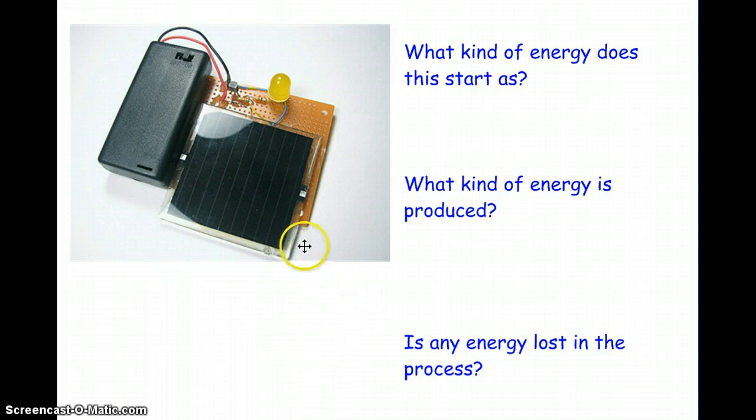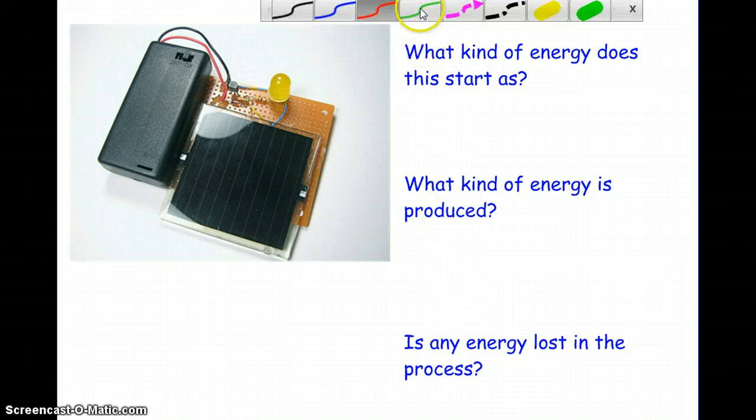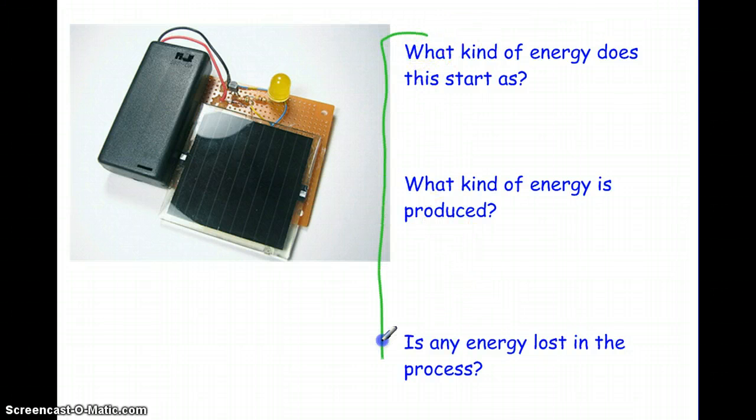What kind of energy is produced? Think about the light bulb and what that is doing. And is any energy lost in the process? Okay, these three questions we are going to talk about in class. So try to answer those on your own. Pause the video and just answer these three questions using this picture.